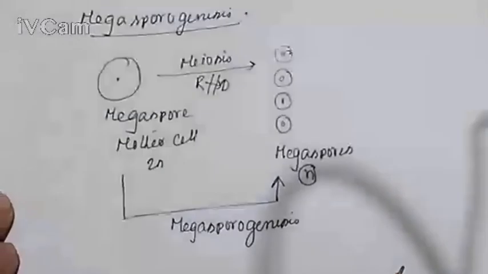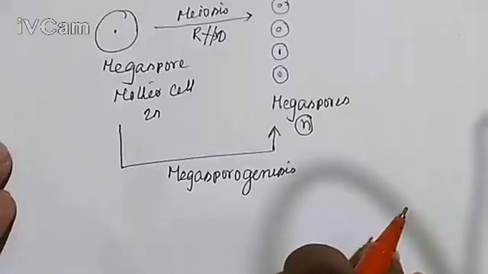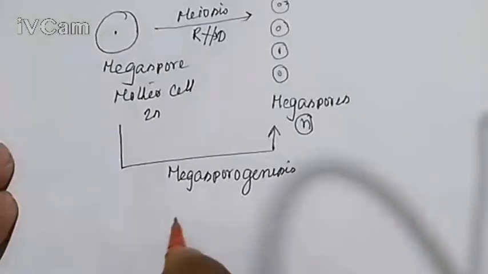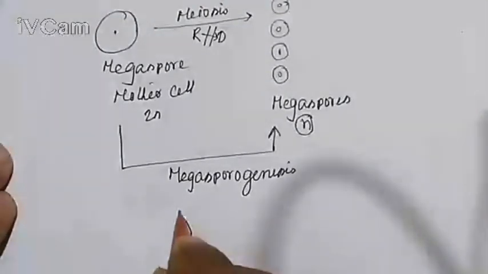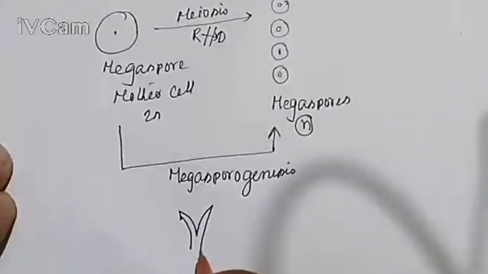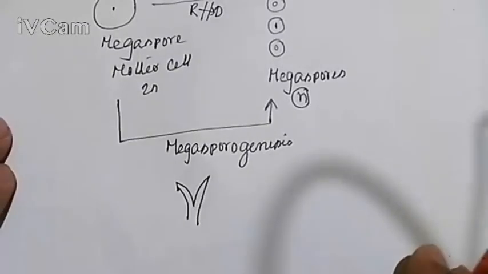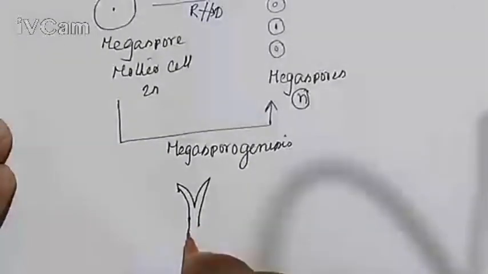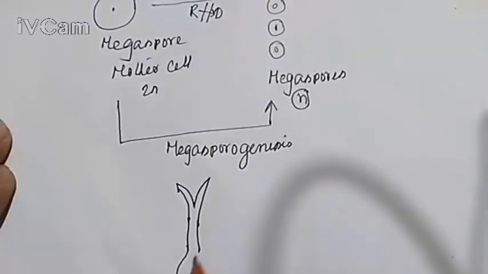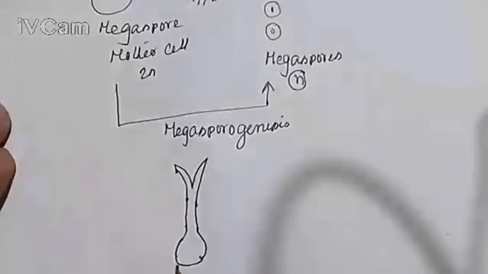Now I discuss the female reproductive part. I told you in the last class, this is the female reproductive part of a plant. I am drawing the female reproductive part of the flowering plant. This is the female reproductive part.